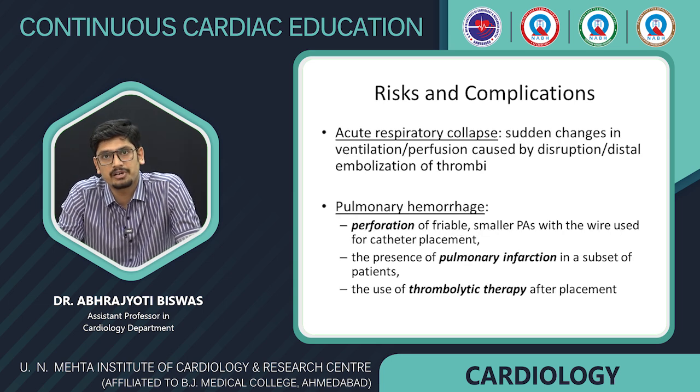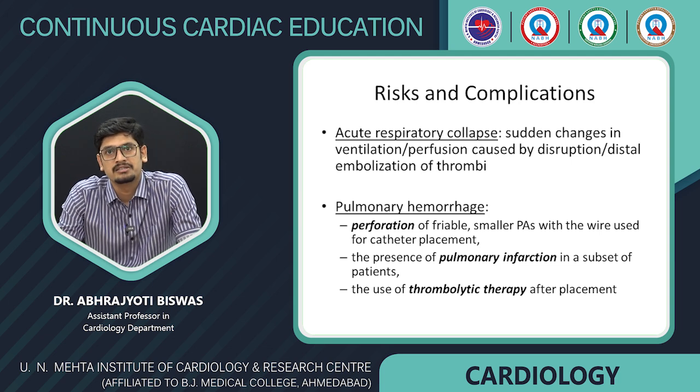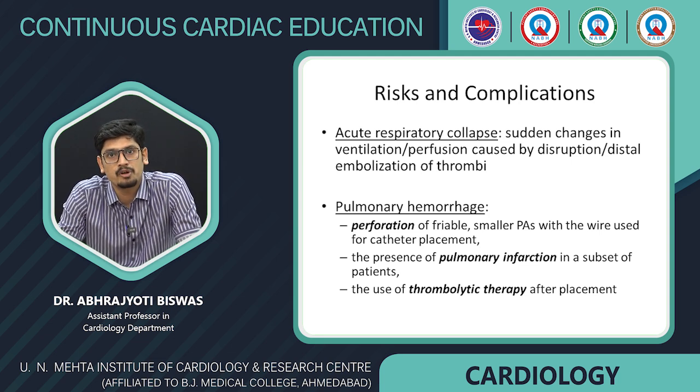Third is acute respiratory collapse. It occurs because of distal embolization of the thrombi, resulting in sudden change in the ventilation perfusion ratio. Fourth is pulmonary hemorrhage. This can be because of perforation of small PAs, or because of some pulmonary infarction, or because of the use of the thrombolytic agent, which can cause increased bleeding tendencies.